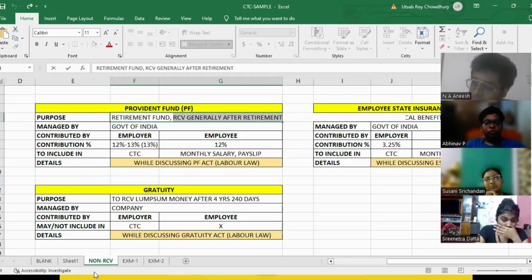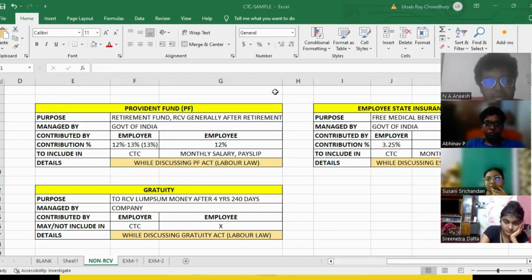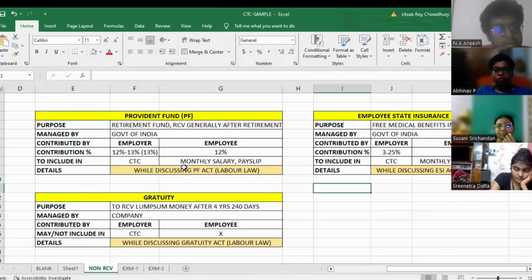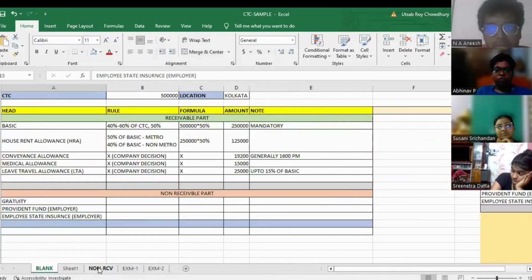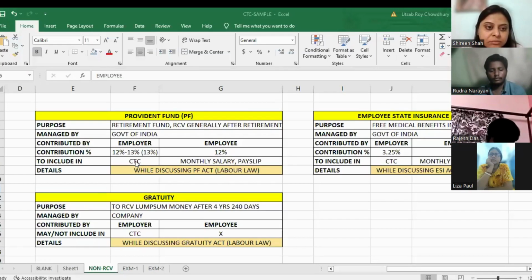I think you cannot see it, right? We can see. Yeah, it is visible. You cannot see the PF part, right? No, PF, gratuity, and ESI. All these are visible on the screen. Okay, it's visible, right? Great.